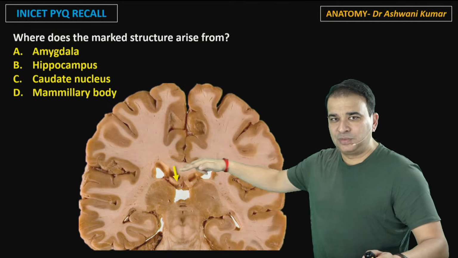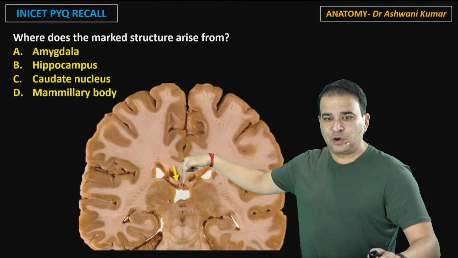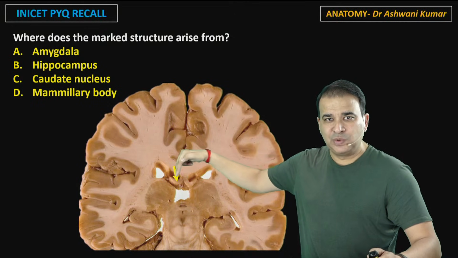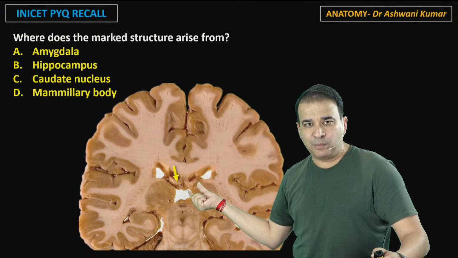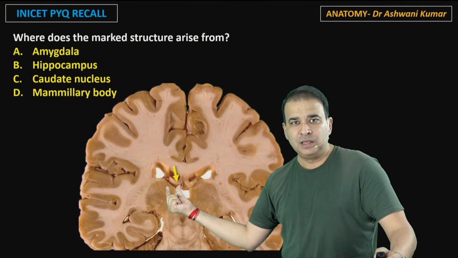Now that is a corpus callosum, guys. That's corpus callosum, and extending from the corpus callosum is a septum pellucidum, the one which separates the 2 lateral ventricles. And just below that, these 2 white matter bundles. Look at this, this is where I'm pointing right now. These are the 2 fornix here.